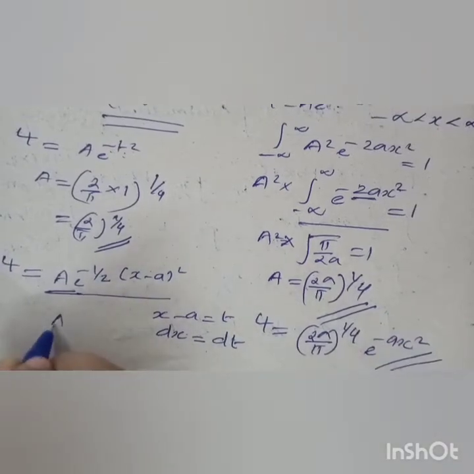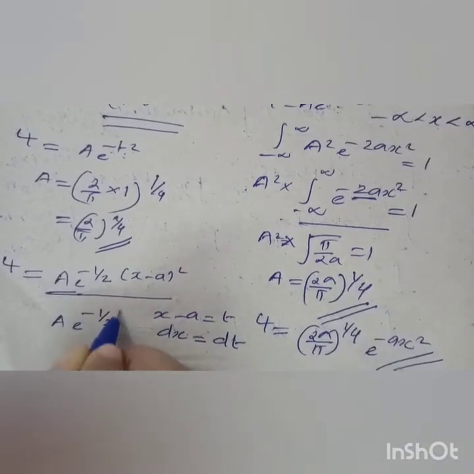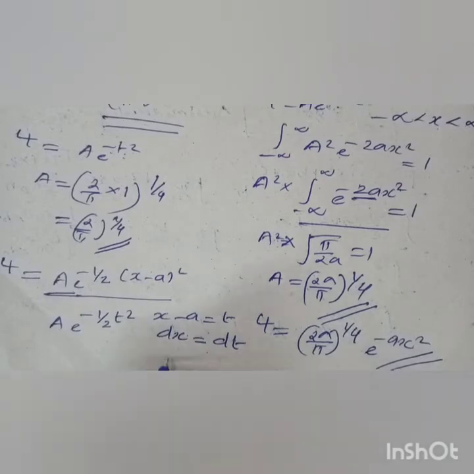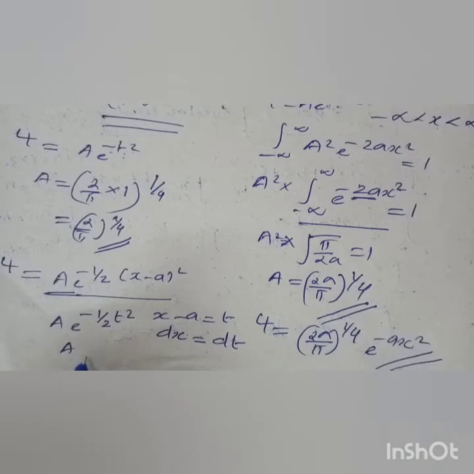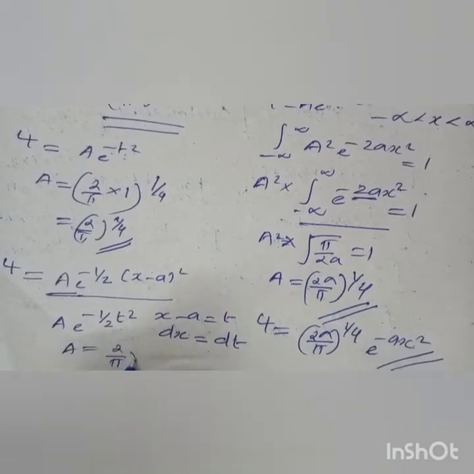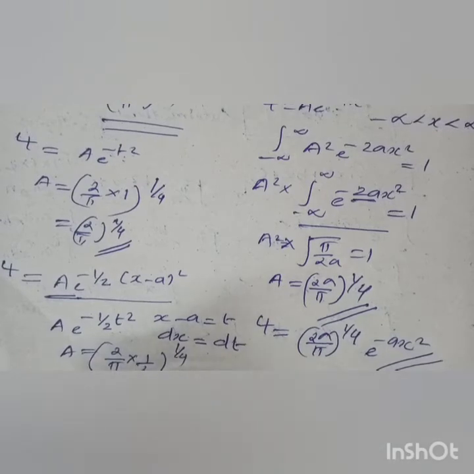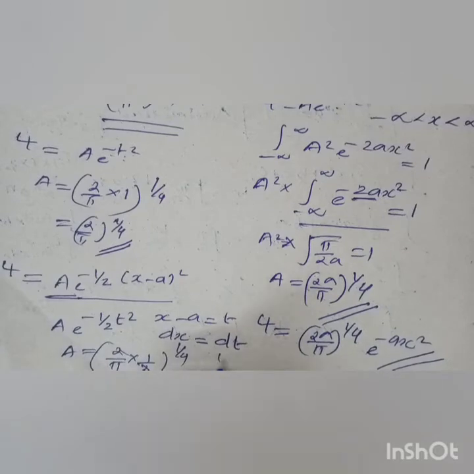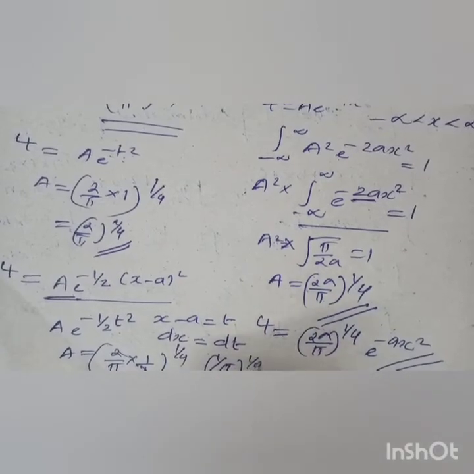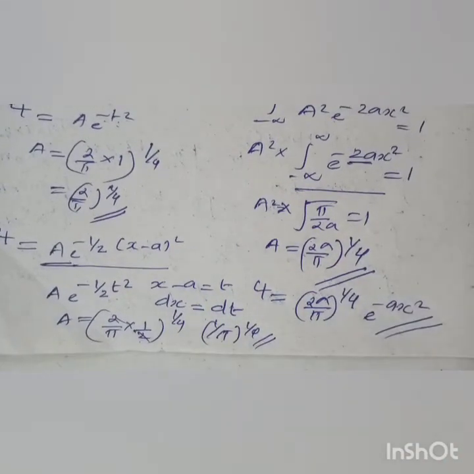So A = (2/π × coefficient of x²)^(1/4), so (1/π)^(1/4) will give you the normalization constant. Okay.